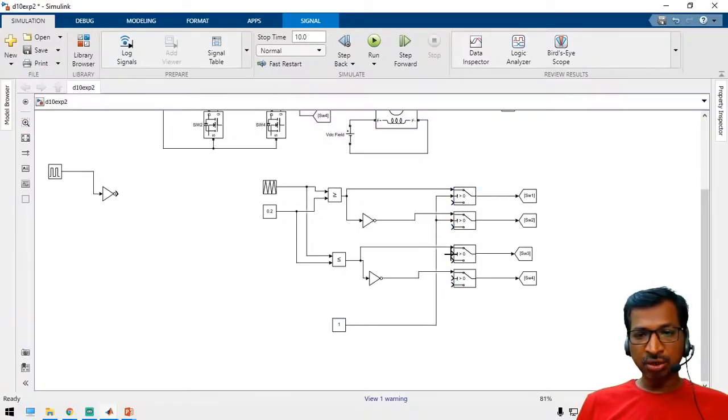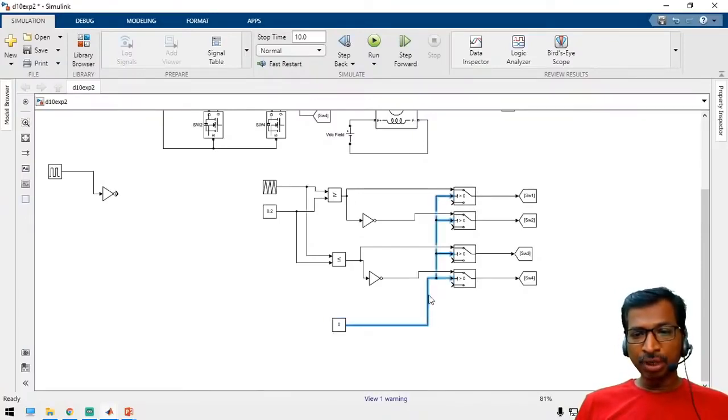So this is the control signal. Now see, if you apply 1 here, this input will be directly connected to the output. If you apply 0, then the second input will be connected to the output.